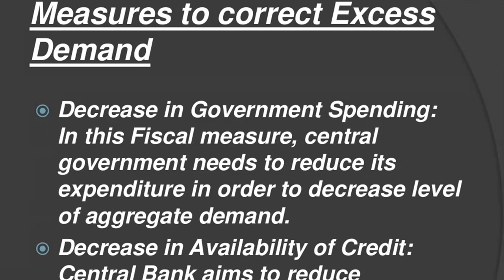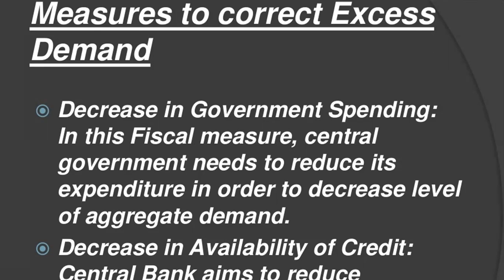So the problem of excess demand and deficit demand occurs when the current aggregate demand is more or less than the aggregate demand required for full employment equilibrium. This problem can also be solved by bringing a change in the level of aggregate demand in the economy. So there are a number of measures to control the excess and deficit demand.